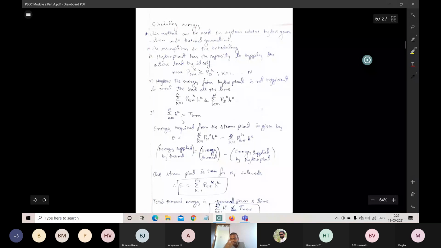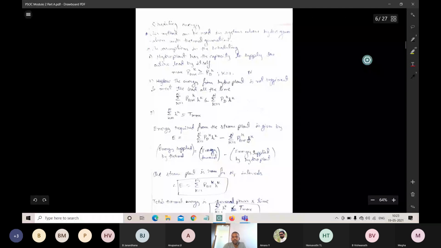Here we need to calculate the energy required from the steam plant. First calculate the total amount of energy required from the thermal power plants, that is the steam plant. That will be given by the equation E equals sigma k equals 1 to n of PD raised to k, HK, which is the total energy demand required, minus PGHK HK.